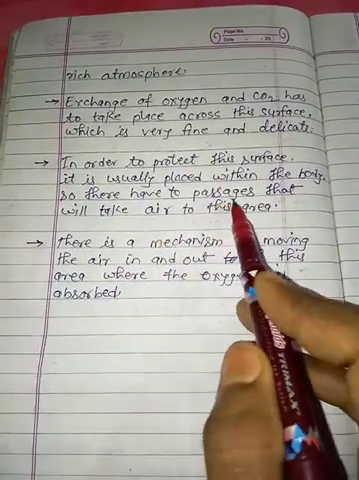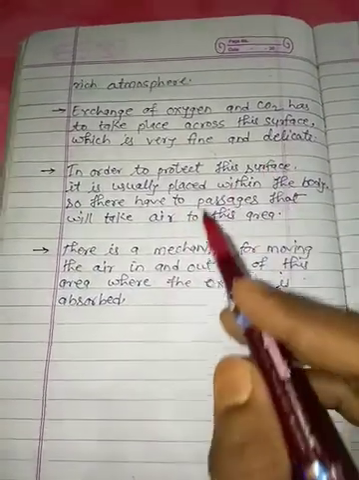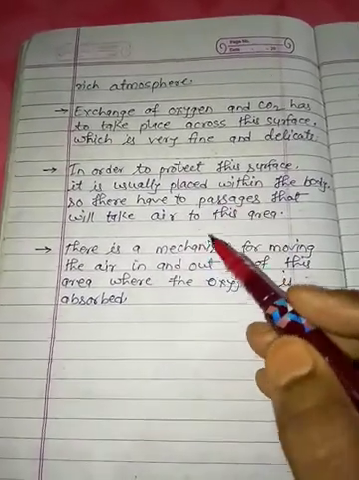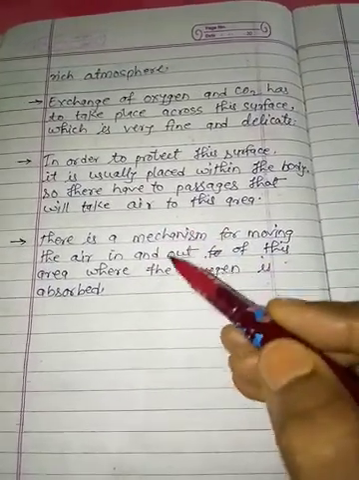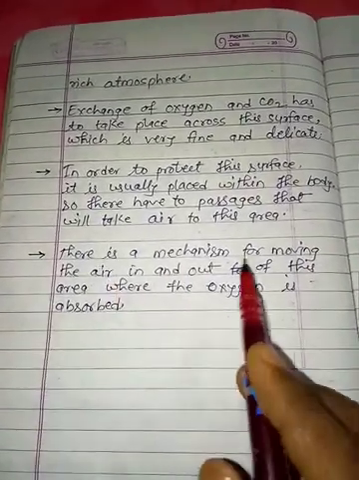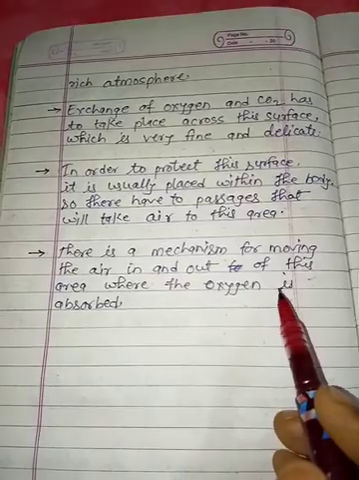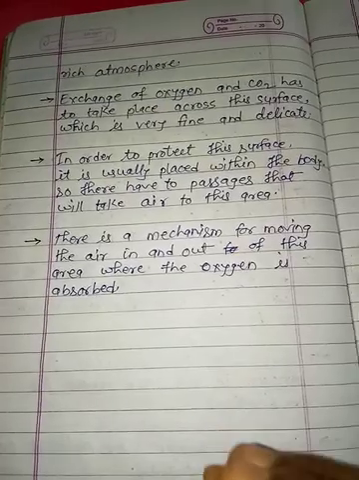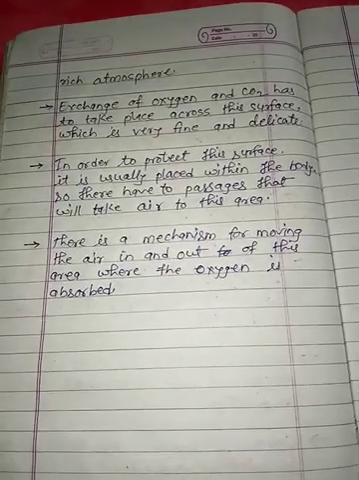There is a passage that takes air to this area. It is present inside the body, and organs prevent dust from going in. We have seen that in our nostrils hair is present, which is responsible for this prevention, and some mucus is also present. There is a mechanism of moving air in and out of this area where the oxygen is absorbed. Today we are discussing the most important topic of the class 10th board examination. Later we are going to discuss respiration in human beings.